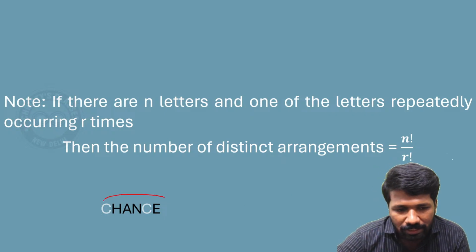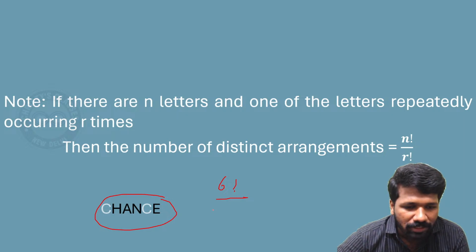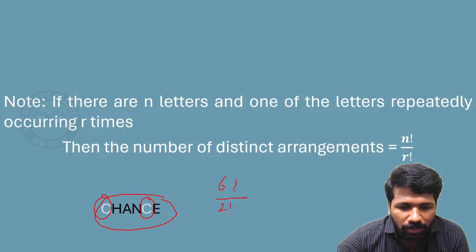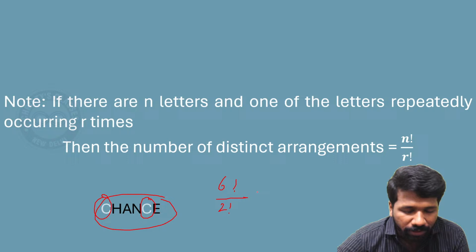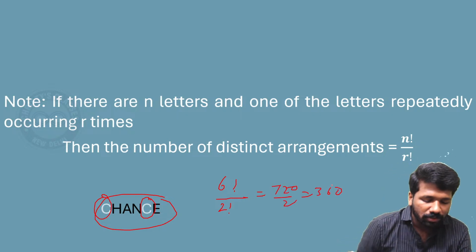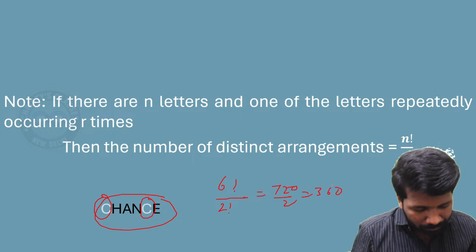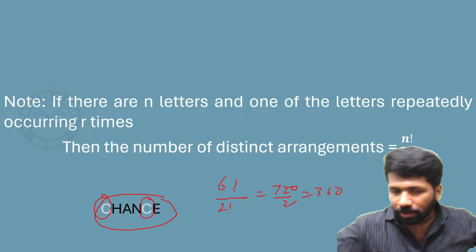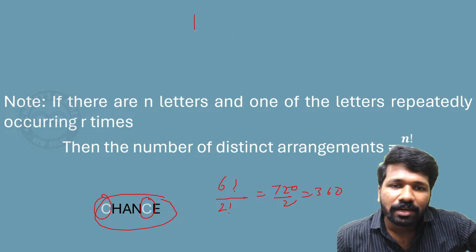That means CHANCE is a 6 letter word. 6 letters can be rearranged in 6 factorial ways, but to delete the duplications you have to divide by 2 factorial, because the letter C is occurring 2 times. So 2 factorial you have to divide by, that is 720 by 2, 360 it is. All of you understood this, why you are dividing by 2? If you are not understanding, I will take another simple example to explain this.